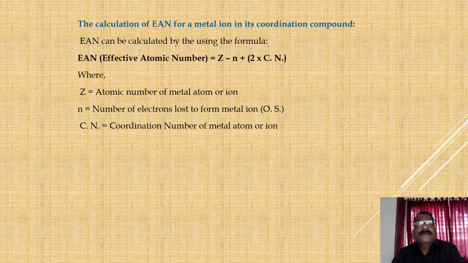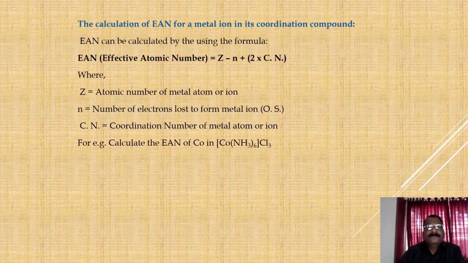The calculation of EAN can be done by the formula EAN = Z − n + 2 × coordination number, where Z is the atomic number of the metal atom or ion, n is the number of electrons lost to form the ion, that is the oxidation state of the metal atom, and CN is the coordination number of the metal atom or ion.